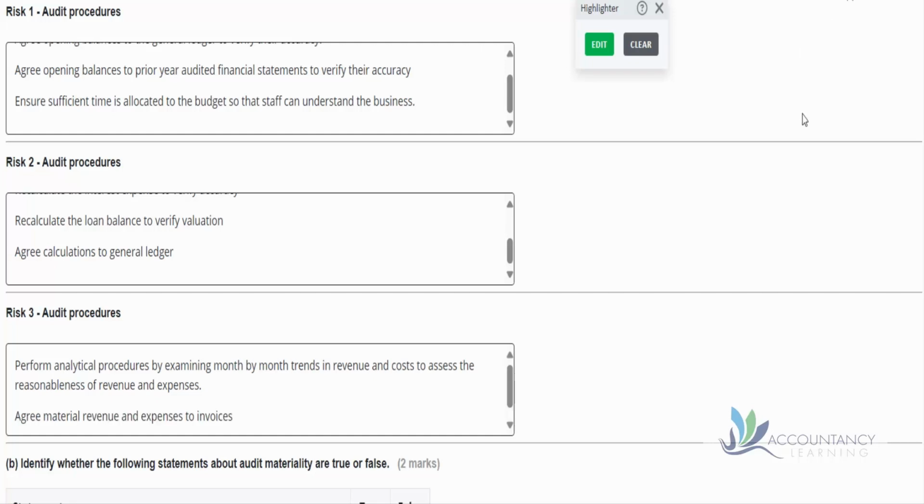Remember, we need 2 marks to be able to do well here, so we could also agree the material revenue expenses to invoices, although we haven't said here what the purpose of that is, so that's going to be to verify their accuracy and that the revenue actually exists.